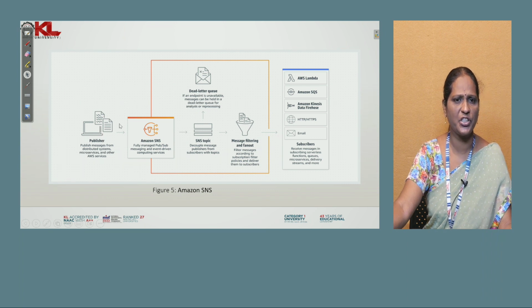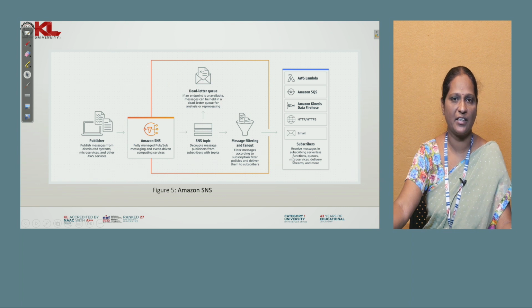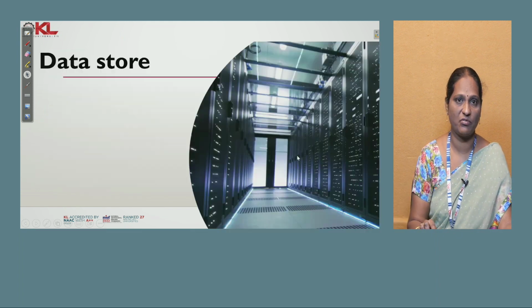A publisher pushing a message, we can call that an event happened. Once an event happened, it can be categorized into a topic. To whom the subscriber can get the message depends upon type filtering, which you can use. Subscribers may be Lambda functions, SQS, Kinesis, HTTPS, emails, or you can take mobiles also. So this is how SNS works.